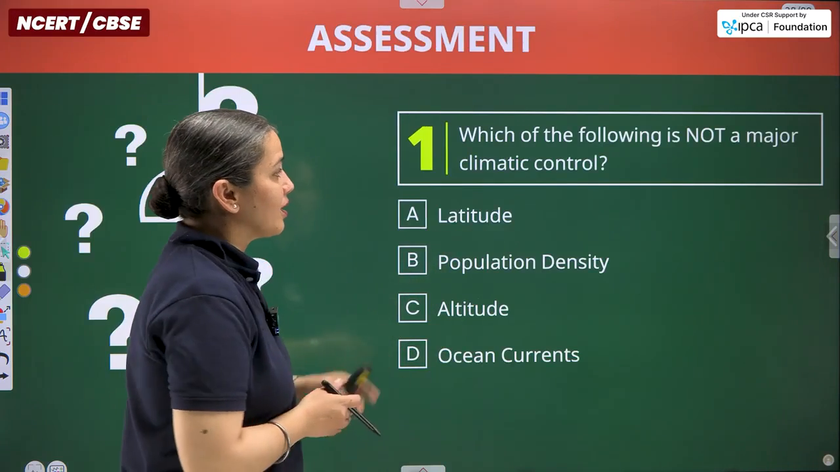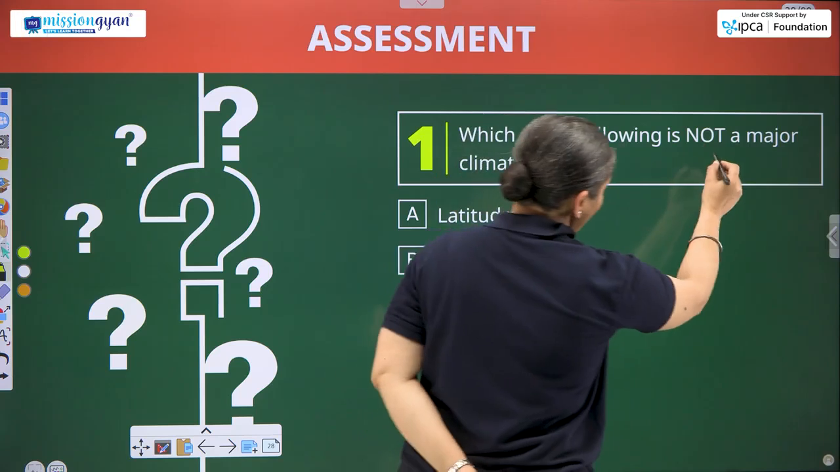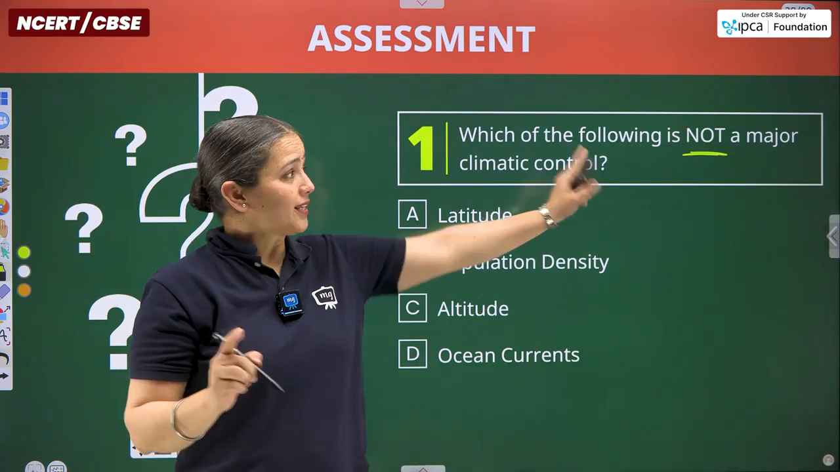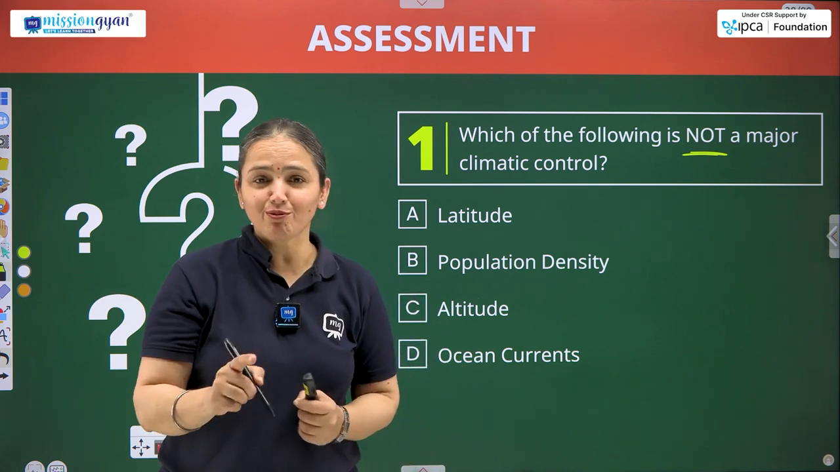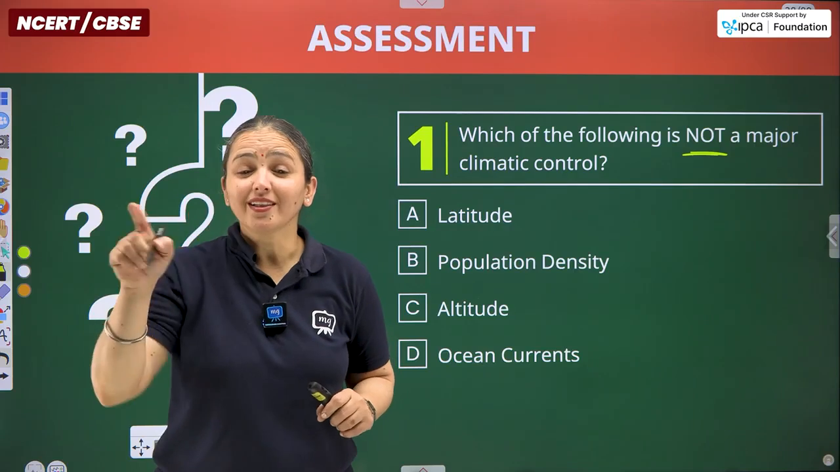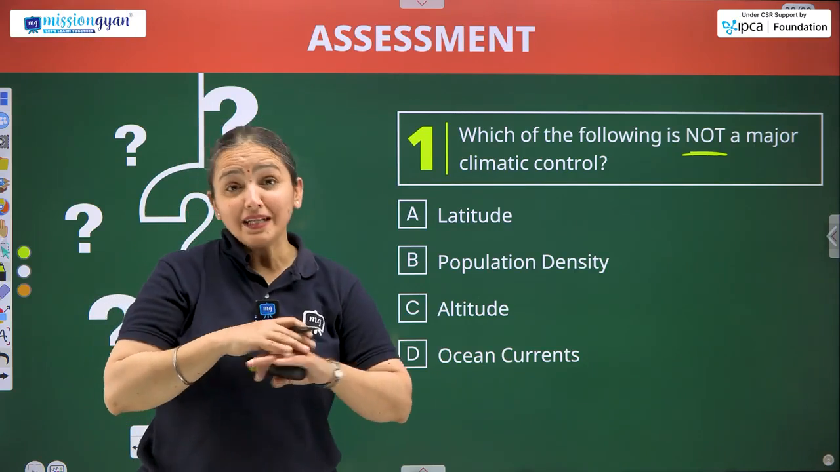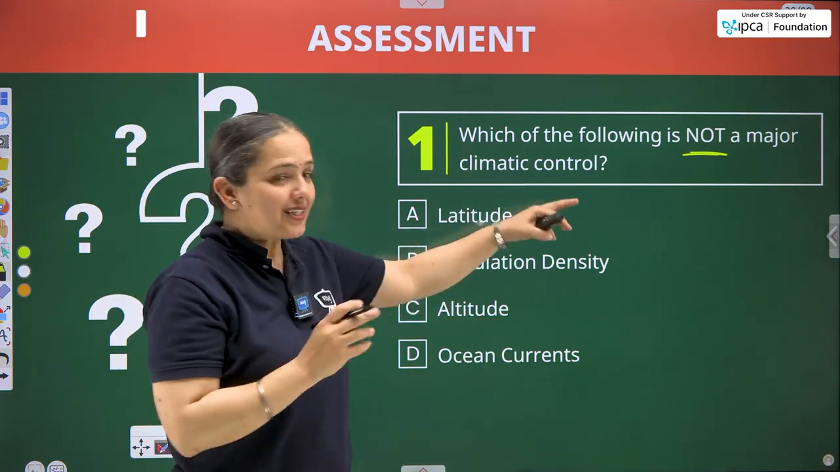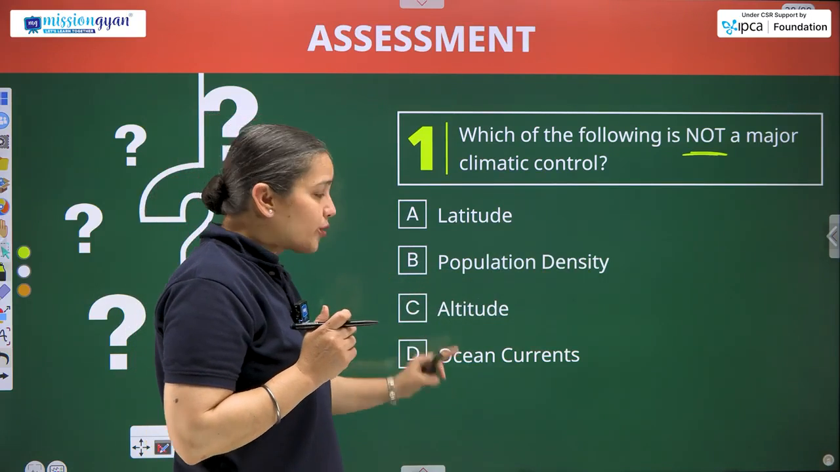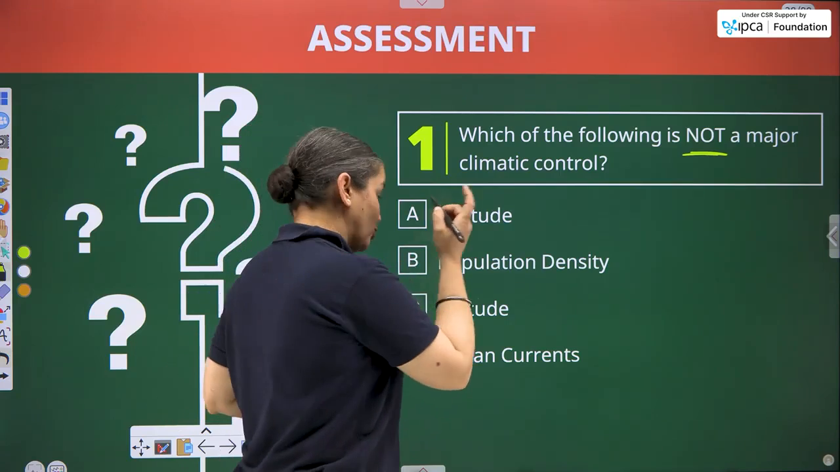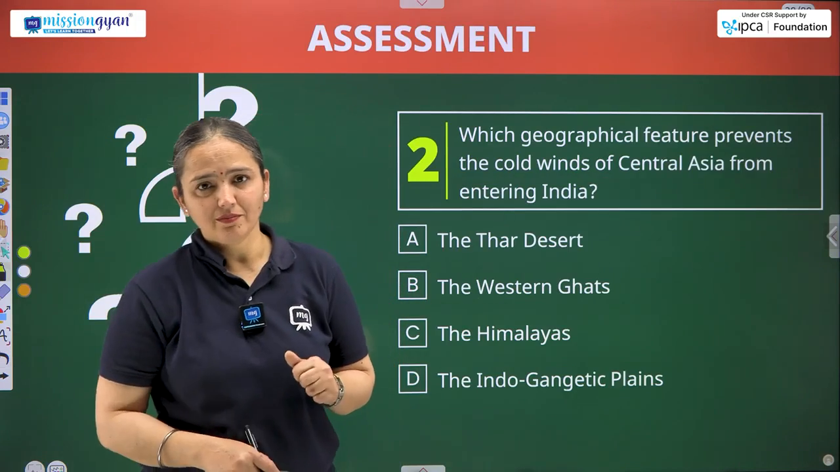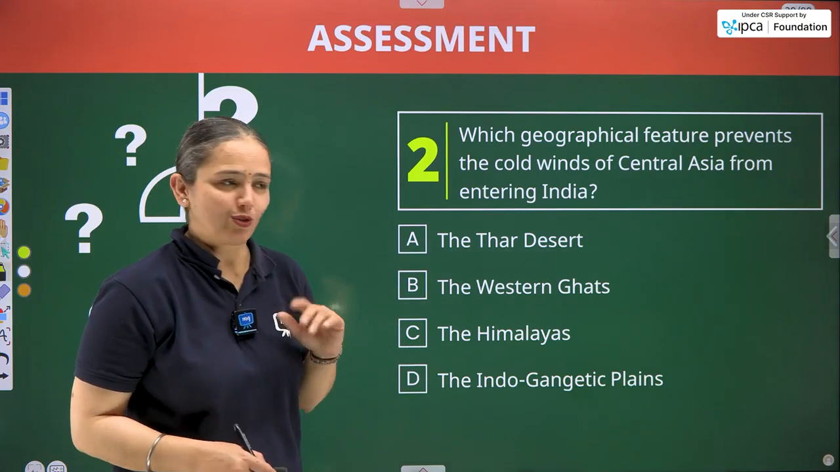So here is question number 1. Which of the following is not a major climatic control? Remember, whenever not comes in the question, read it carefully and consider it as well, because if you do not consider the not that is written, your answer can be completely wrong. So latitude does affect, altitude too, ocean too. So what remains at the back? Authentically, population density is not a climate controlling factor, out of what we have discussed.